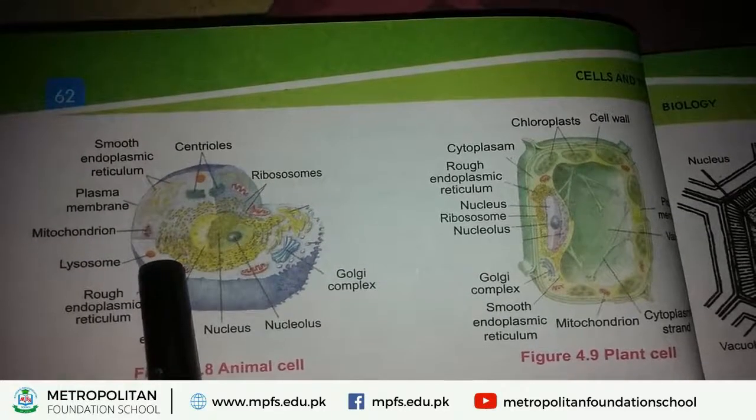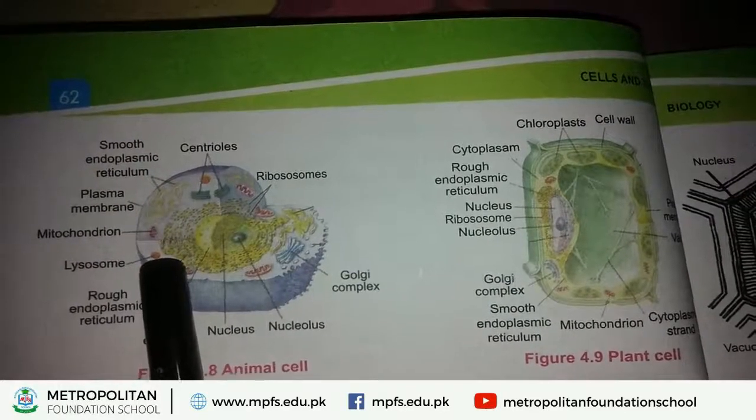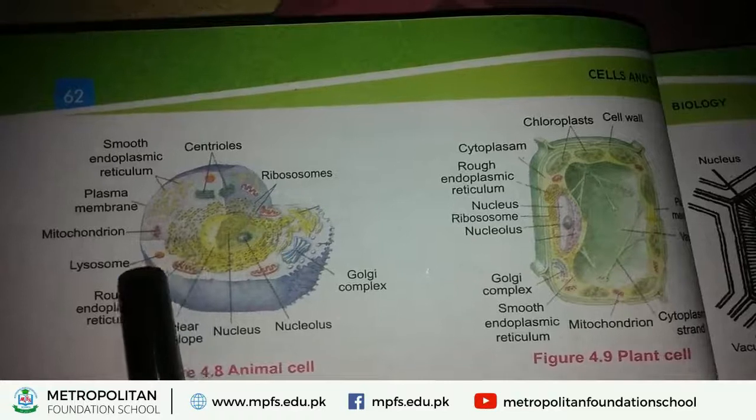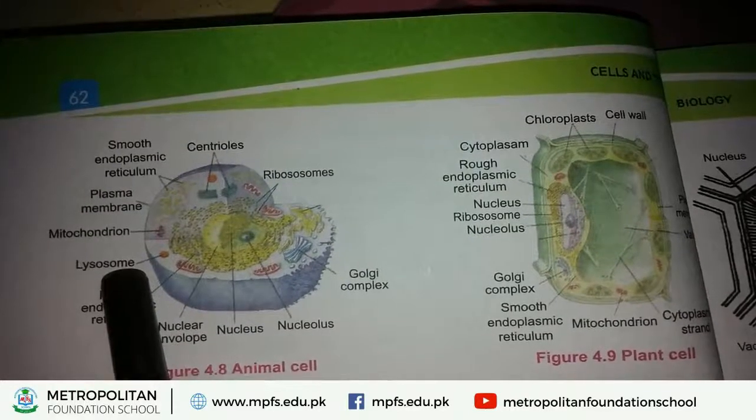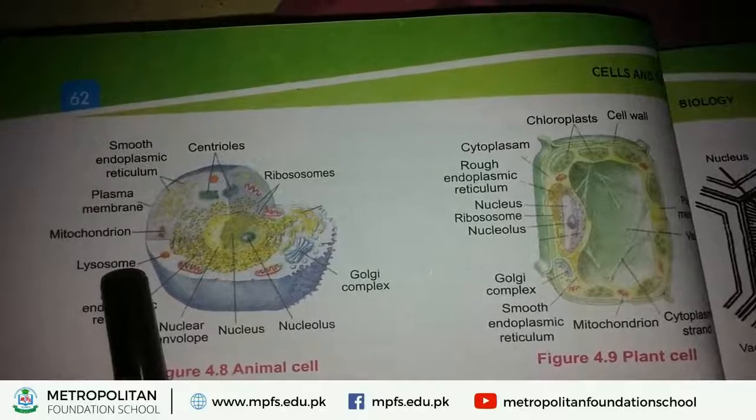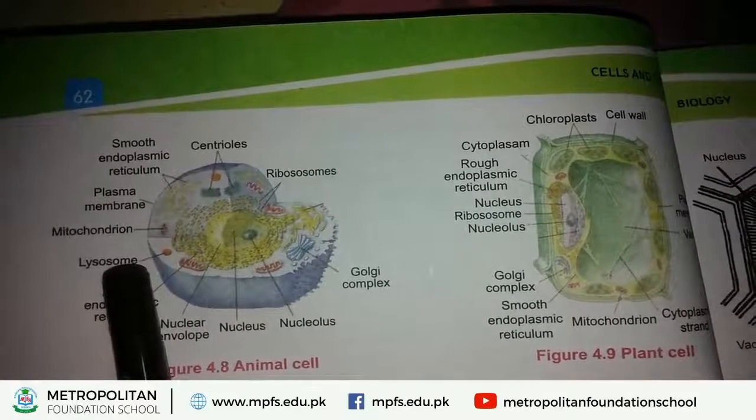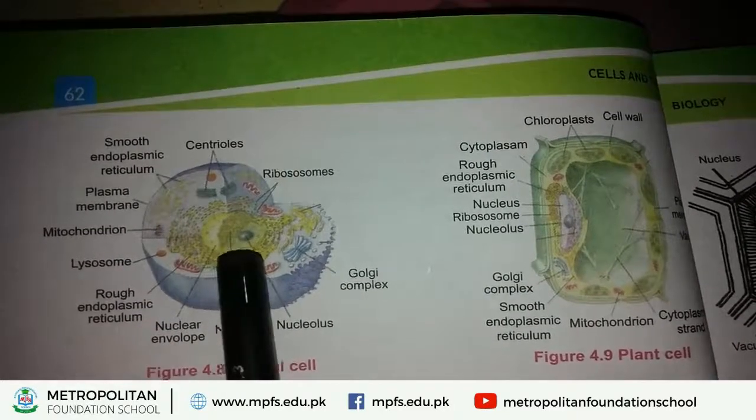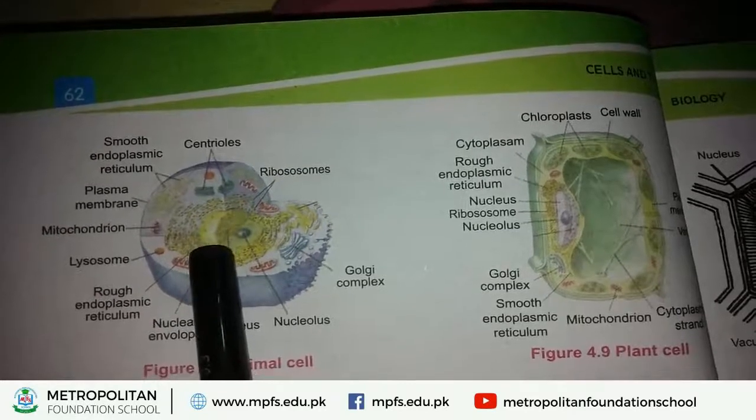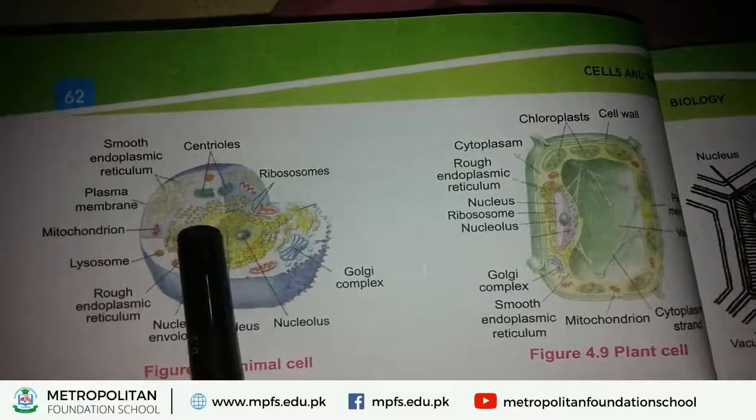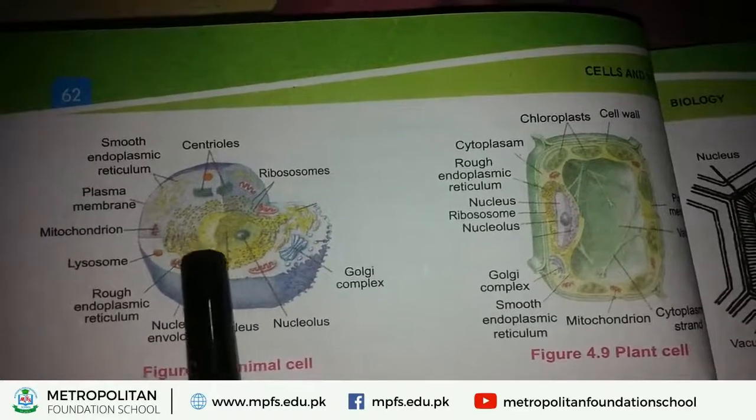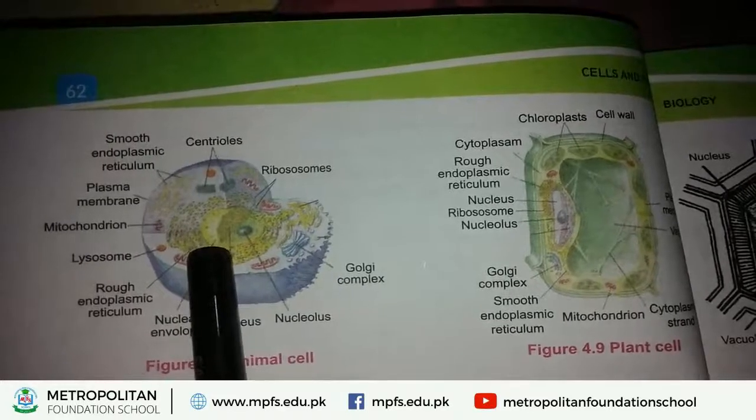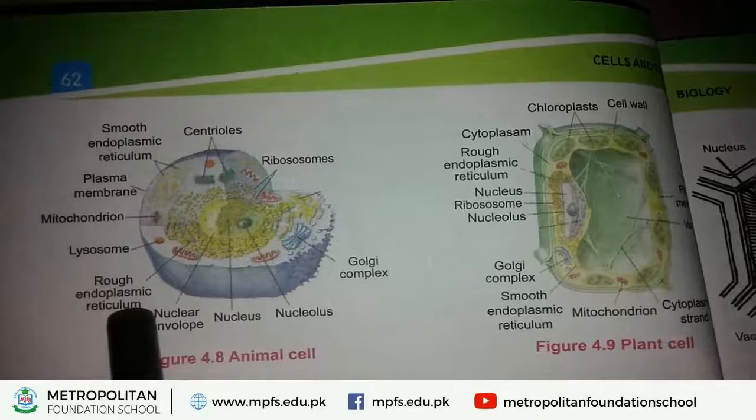Next structure is called lysosome. Lysosomes are special structures found in animal cell, and lysosomes contain some enzymes which help in digestion of cellular molecules. Okay. Next structure is called rough endoplasmic reticulum. Around the nuclear membrane arise some rod-like structures. These rod-like structures arising from the nuclear membrane are called rough endoplasmic reticulum.